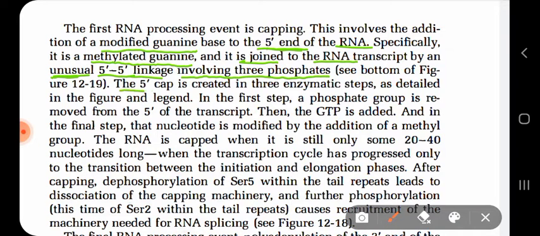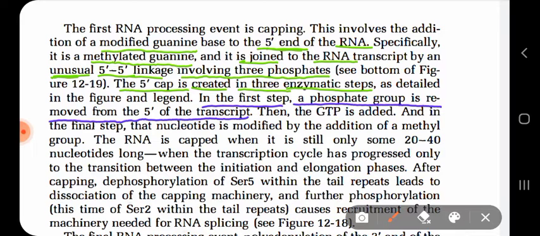Now this 5 prime cap formation is created by three enzymatic steps. Three enzymes are involved in the formation of this 5 prime cap. What happens in the first step? Let us see. In the first step, a phosphate group is removed from the 5 prime end of the RNA.